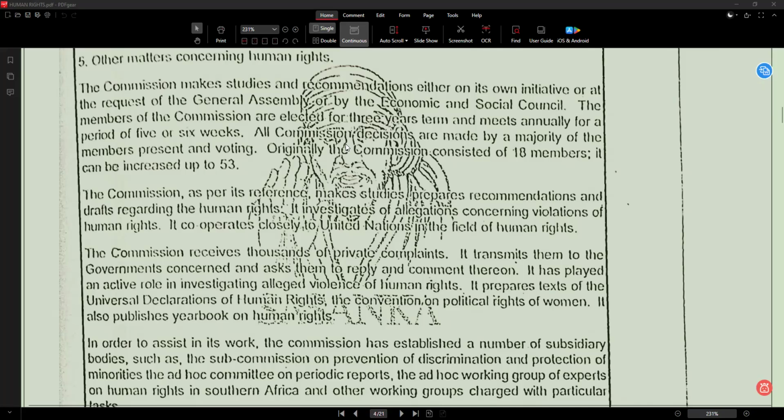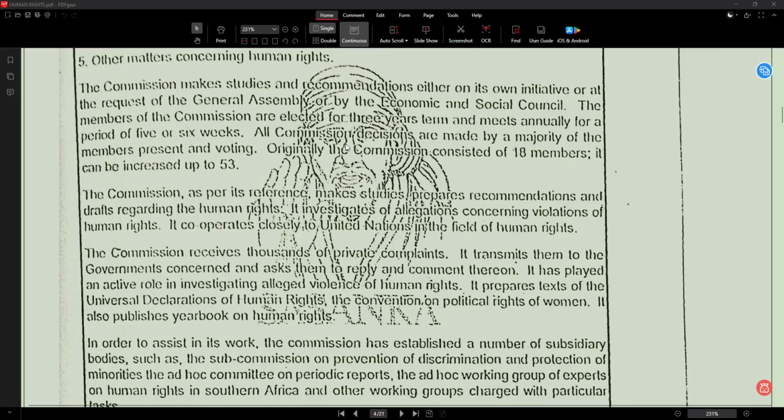Meets annually means meets once a year. Period means duration. So members are selected for 3 years and they will meet every year, for around 5 to 6 weeks.